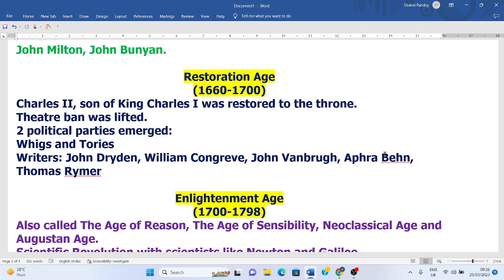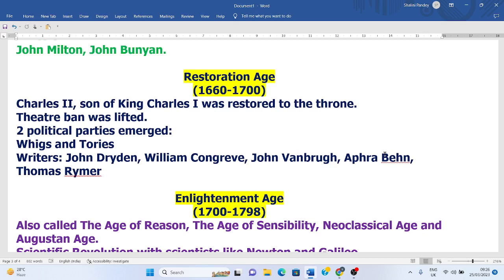Earlier, he had to flee to France to save his life, but when Oliver Cromwell died, he came to England, and a restoration of monarchy was done. So, this age refers to the restoration of monarchy in England, and it is called the Restoration Age.